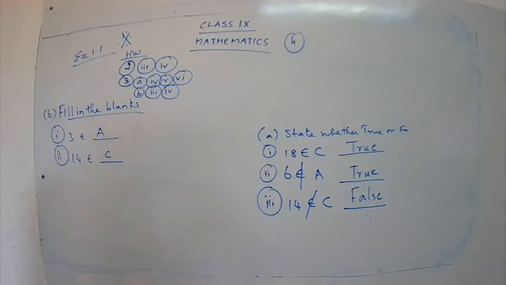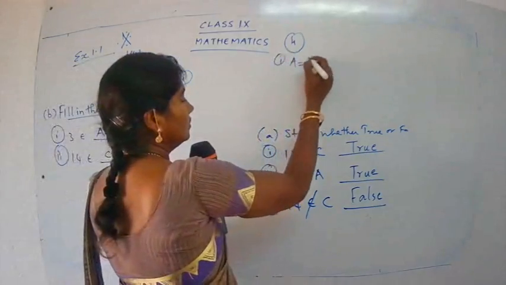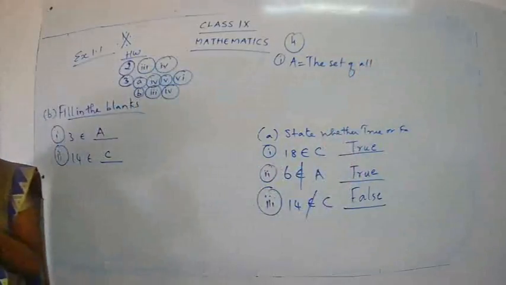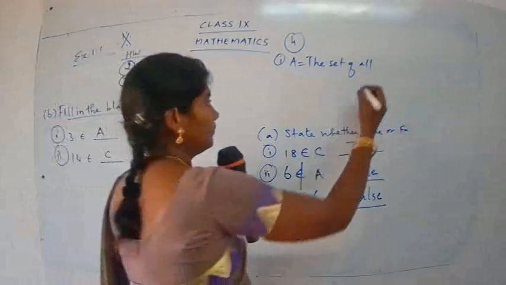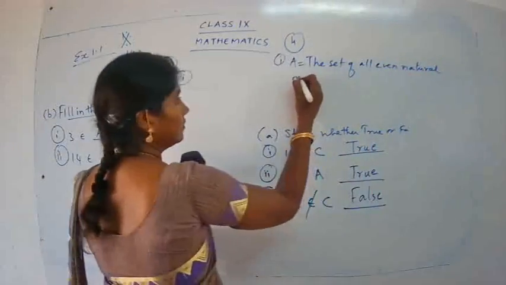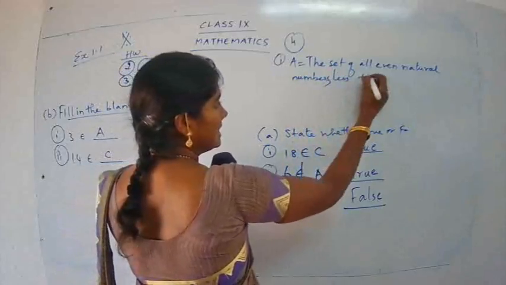A is equal to the set of all even natural numbers less than 20. Even natural numbers less than 20.